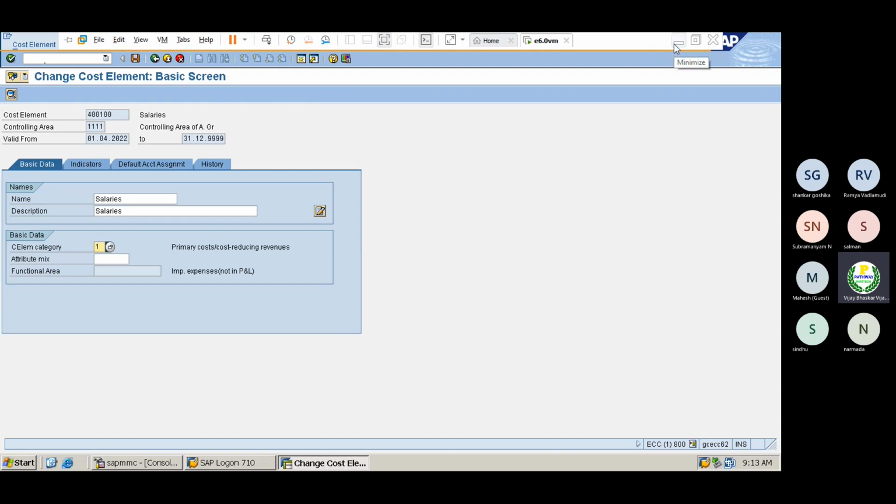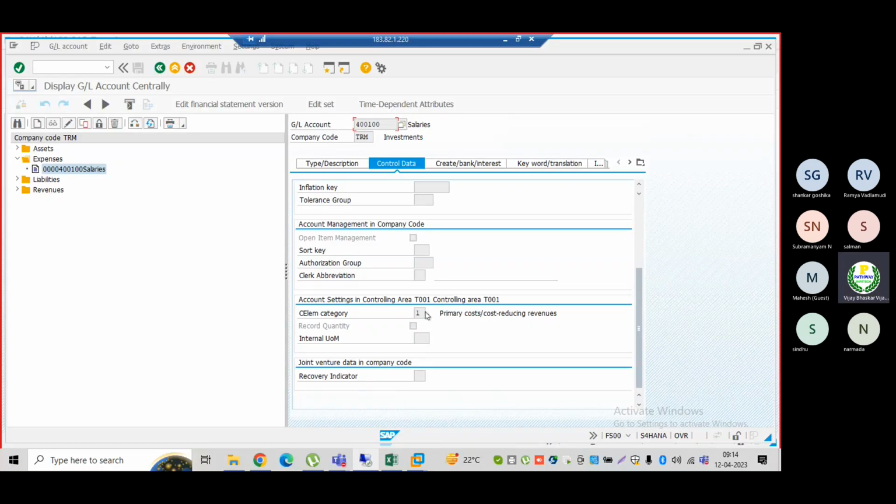Then in S4 HANA, we can specify what is the cost element category of this GL account. No need to go back, no need to spend additional effort to create the cost element. Here itself we can do this.